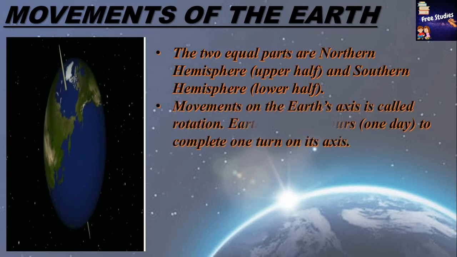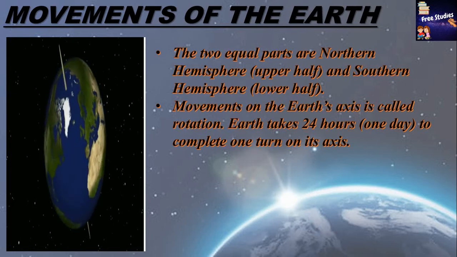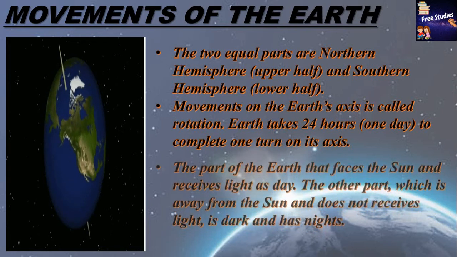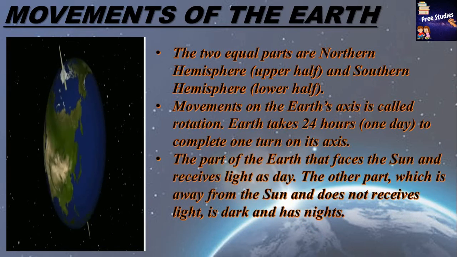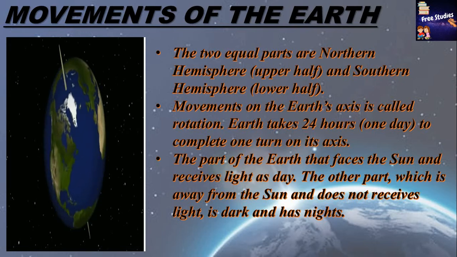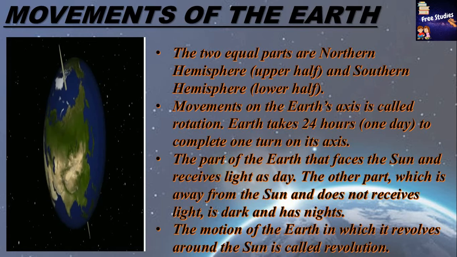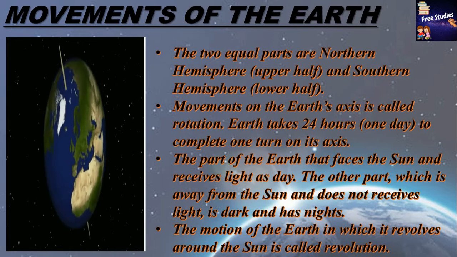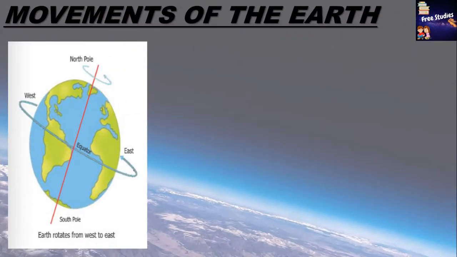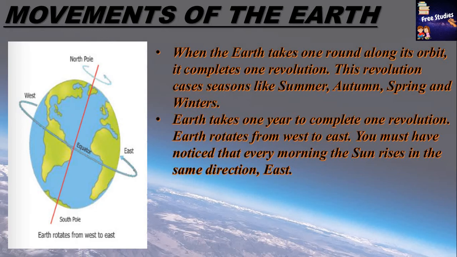Movement of the earth on its axis is called rotation. Earth takes 24 hours, 1 day, to complete 1 turn on its axis. The part of the earth that faces the sun and receives light has day. The other part which is away from the sun and does not receive light is dark and has night. The motion of the earth in which it revolves around the sun is called revolution. When the earth takes 1 round along its orbit, it completes 1 revolution. This revolution causes seasons like summer, autumn, spring and winter. Earth takes 1 year to complete 1 revolution.